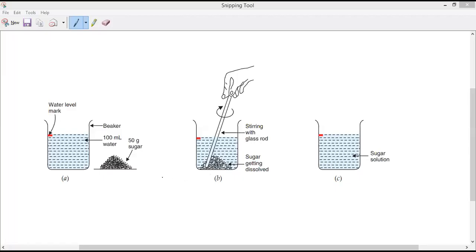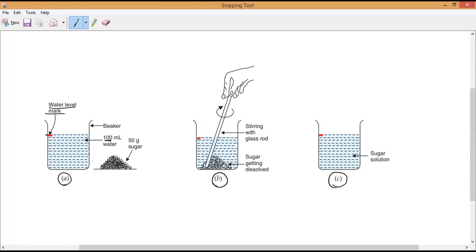Now observe this picture ABC. Can you see the pictures ABC, everyone? Please respond. Arun, Kailash? Yes, sir. Now I have taken water. How much water have I taken, guys? 100 ml of water. So what is this red mark? It is the water level mark.